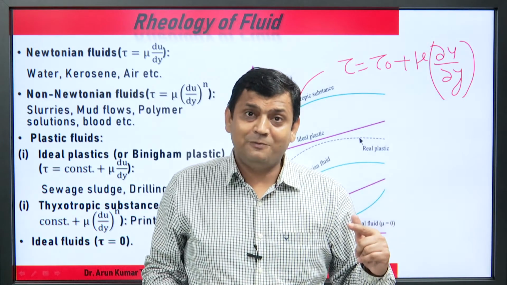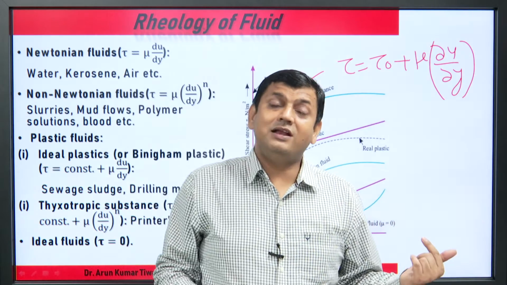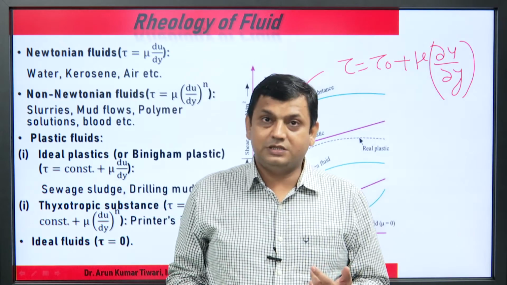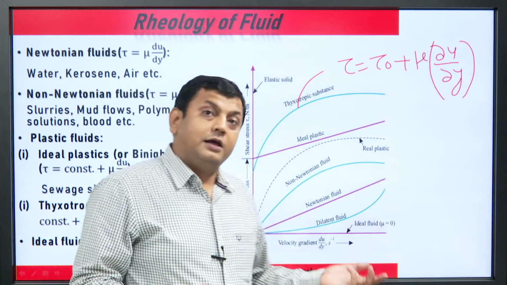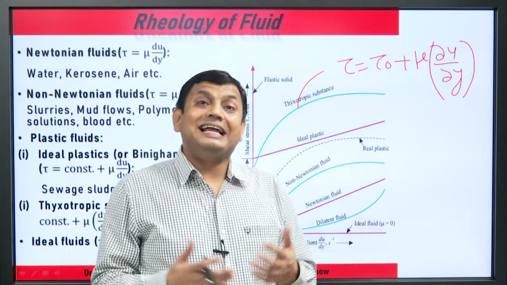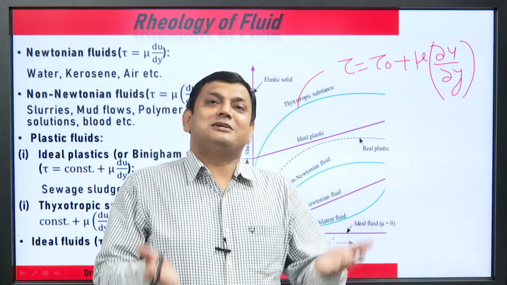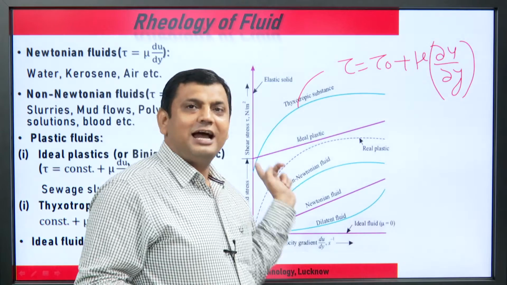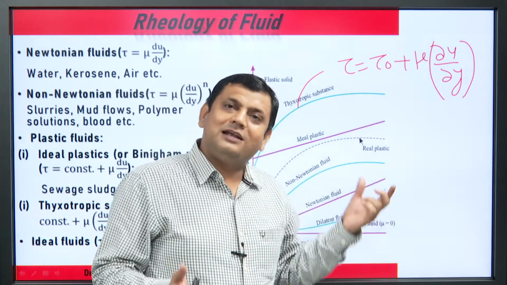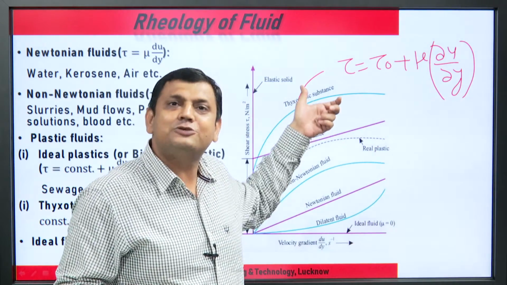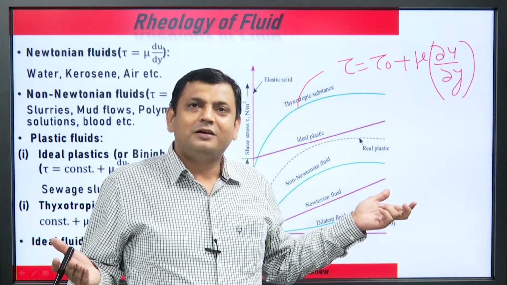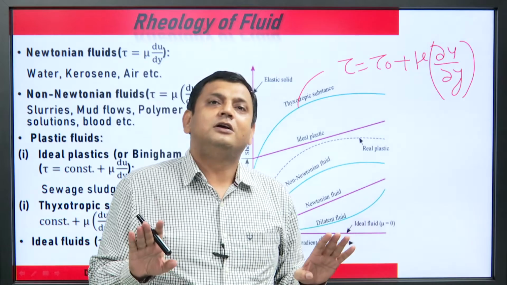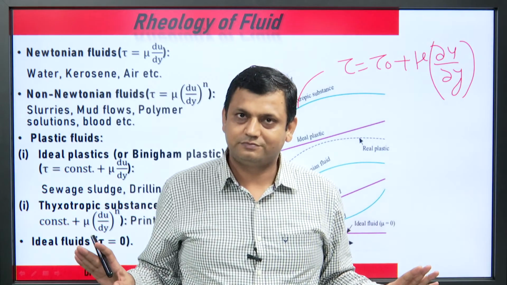Less than 1 is pseudoplastic, greater than 1 is dilatant. Where some initial stress is there, linear is Bingham plastic and parabola is thixotropic. All this comes under the rheology of a fluid.